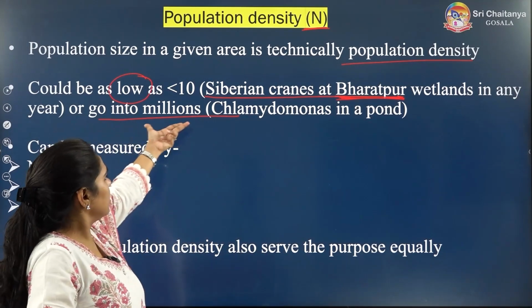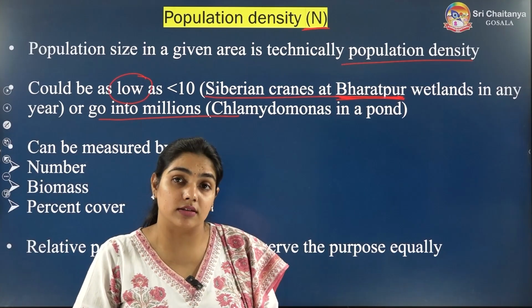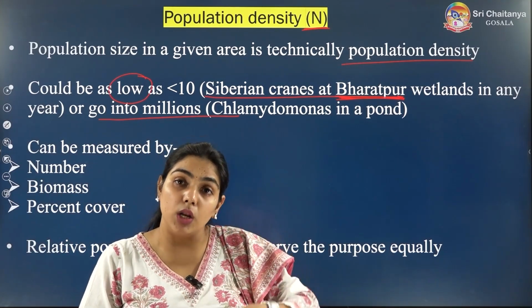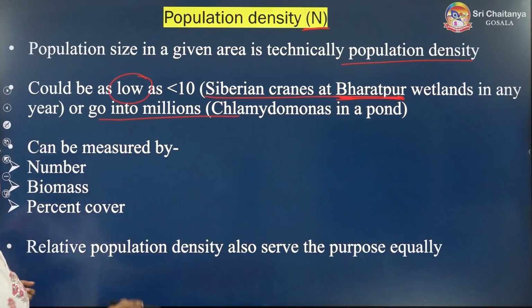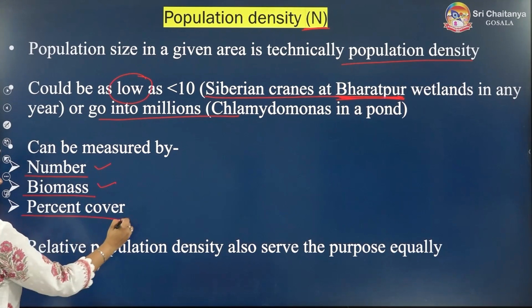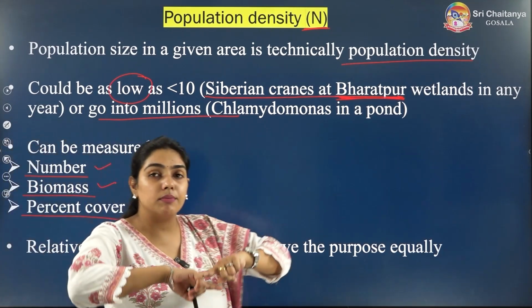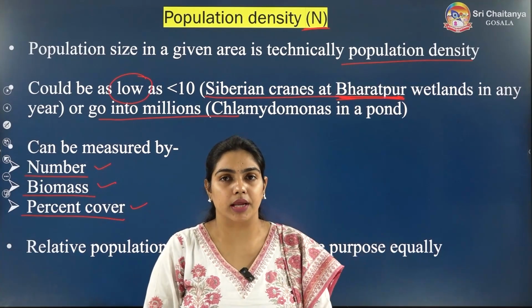But it can be in a pond. If you see Chlamydomonas in the pond, it is in millions. So the population density can be low, can be very high. Now it can be measured in number, as I have told you, we can count. It can be measured in biomass, and it can be measured in percent cover, how much area it is covering.